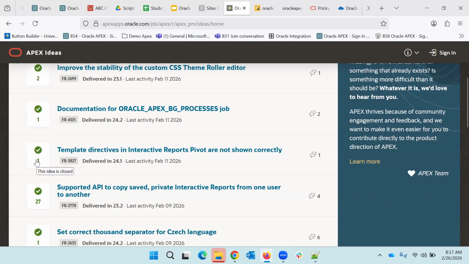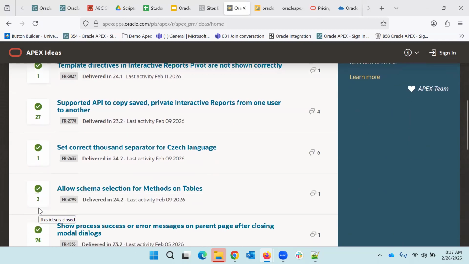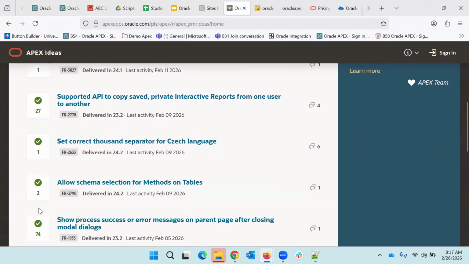This one has 27 votes. So it is not the case that product development will not review your ideas. They review each and every idea irrespective of the votes. What can happen is that it can be taken first if you get more upvotes, but they will be considering all the options.